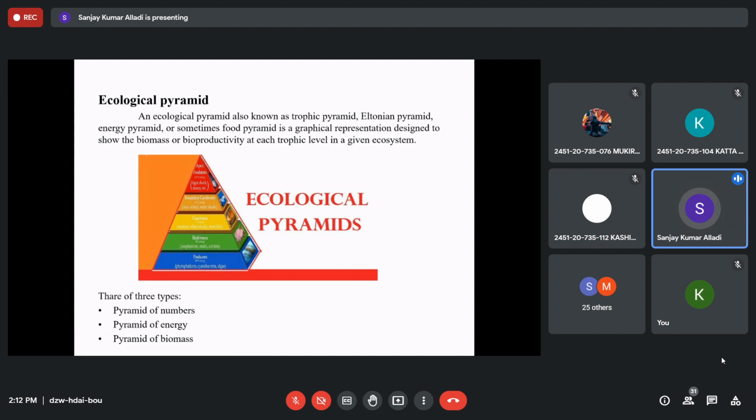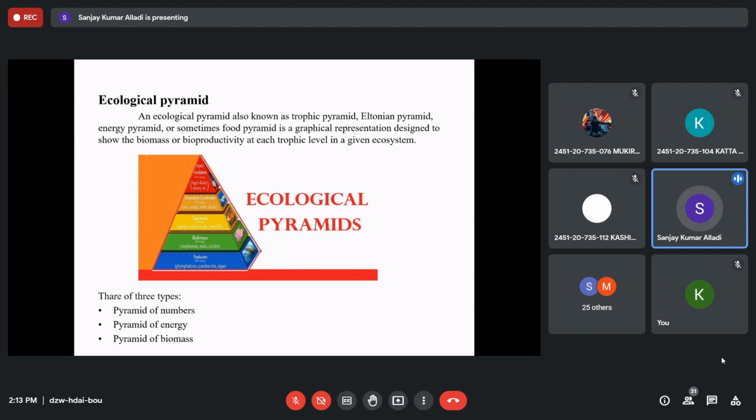We have to put whichever is more in number at the base of the pyramid, like producers or carnivores or herbivores or large carnivores. Second, smaller, will be the lesser one next to that, and still lesser on the top, the whole top, right? This is how we prepare a pyramid. So the topmost one, which occupies less space, means it is less in number, or less in energy, or less in biomass, and so on.